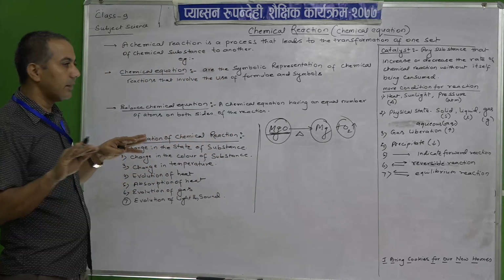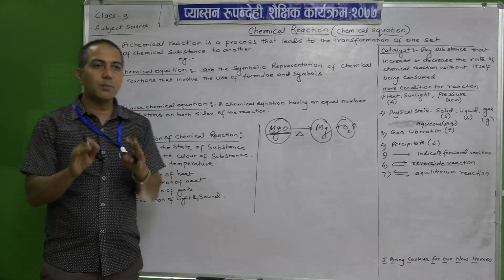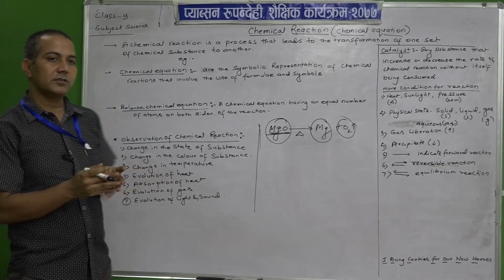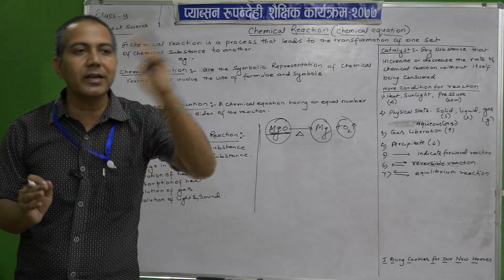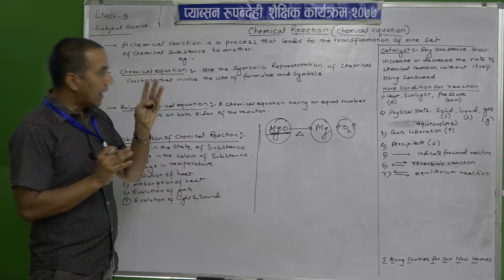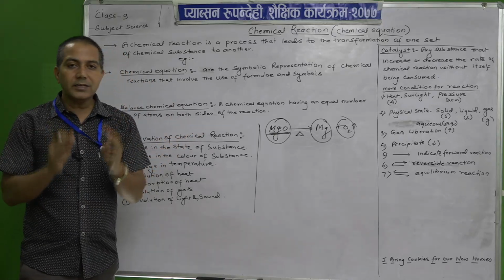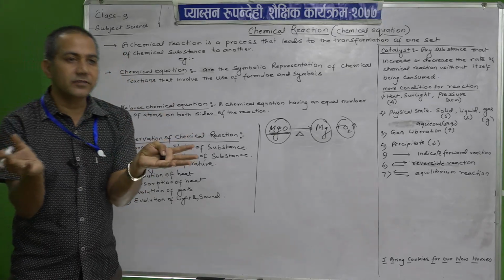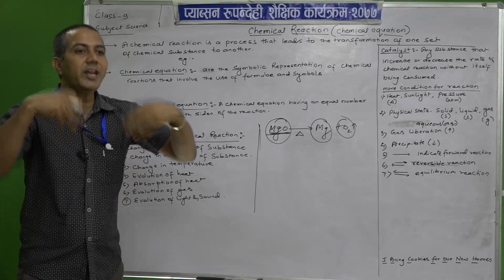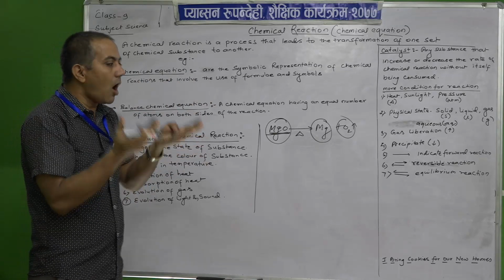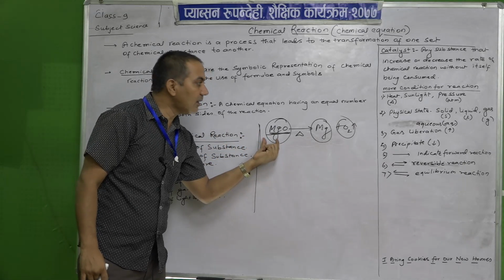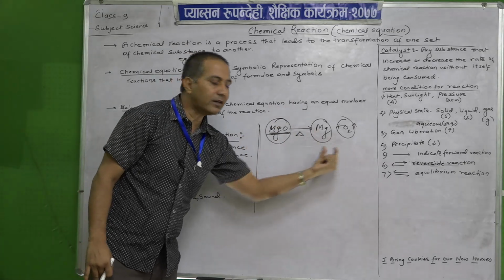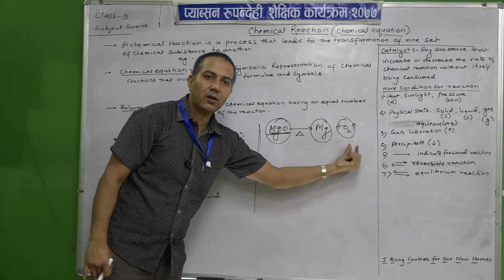So what we are saying is that a chemical reaction is the process of transformation of one set of chemical substances into another. Once again, it is the process of transformation. Transformation means changing of one set of chemicals, this is one set, into another set, that is magnesium and oxygen.